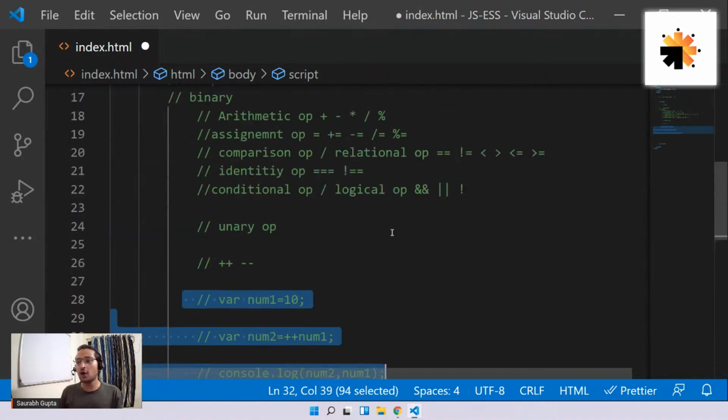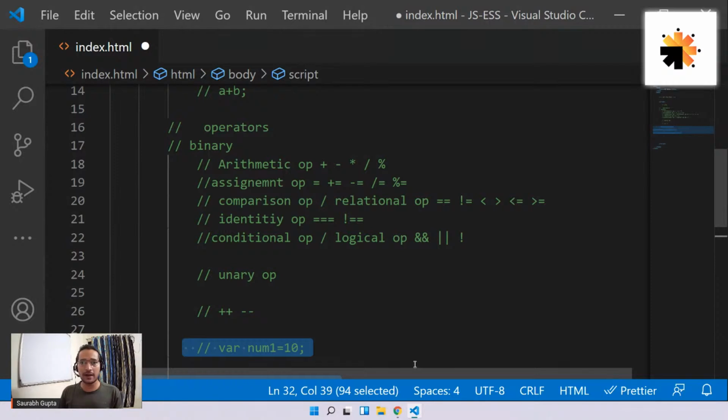So guys, I really hope that you are cleared with all these operators. And now throughout our course, we're going to use these operators a lot. And this is not only for JavaScript, guys. These operators, or 90% of these operators, are everywhere. So in any programming language you go, you'll find these things. But I really hope that you have now actually understood how these operators work. I hope you have understood this.